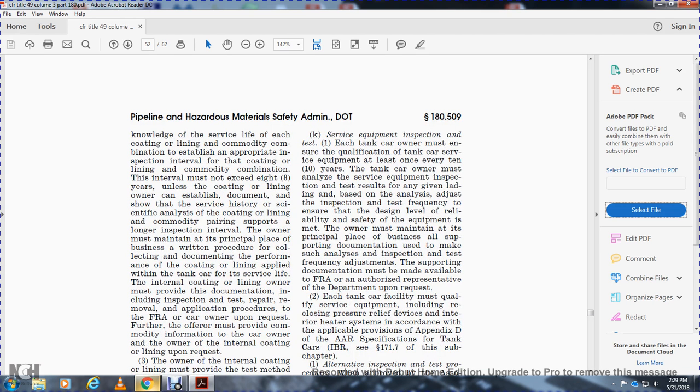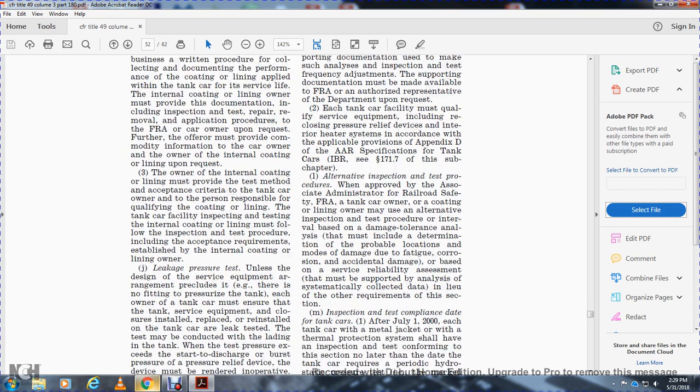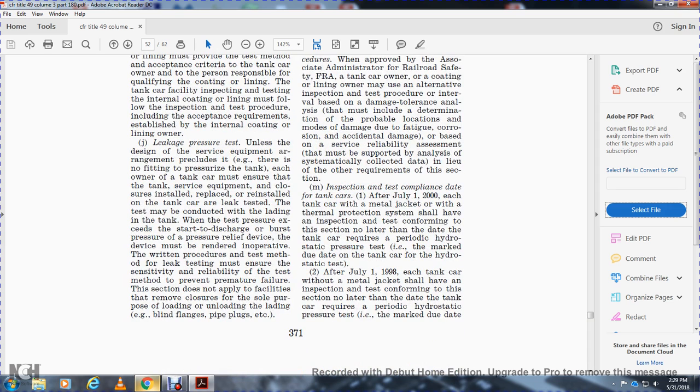Further, the offeror must provide with the commodity the information for the car owner, the owner of the internal coating or lining, upon request. The owner of the internal coating or lining must provide the test method and the acceptance criteria to the tank car owner, the person responsible for qualifying the coating and lining of the tank car facility with the inspection and testing. The internal coating and lining must file the inspection and testing procedure, including the acceptance requirements established for the internal coating or lining owner.